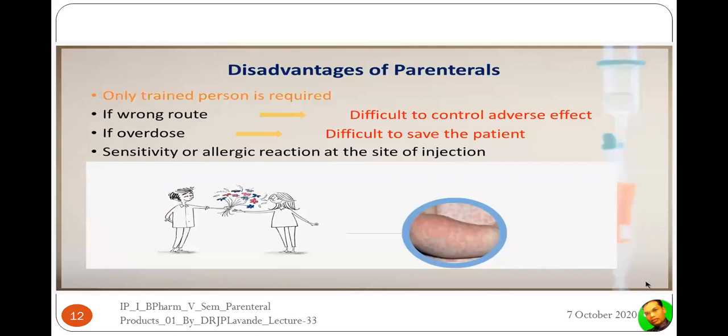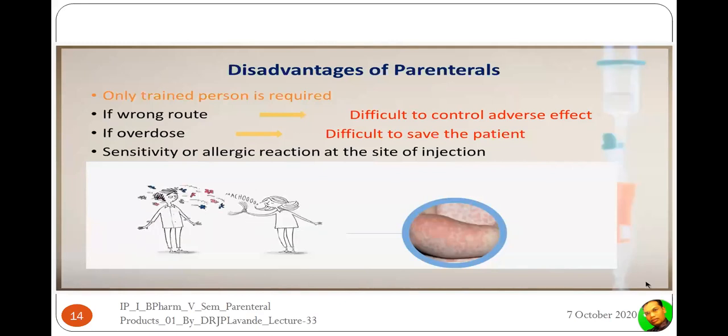But in case of parenteral, that is not the case. If overdoses are given, it is difficult to save the patient. That is very true, because we cannot halt the action. Once it has been released, it will show its action. Sensitivity or allergic reactions are very common at the site of injection.